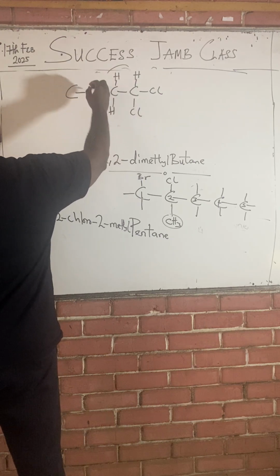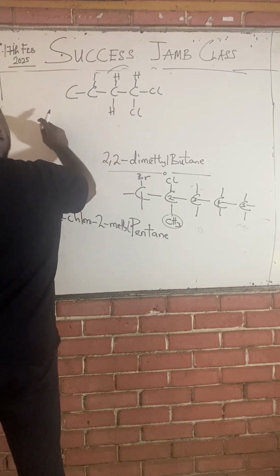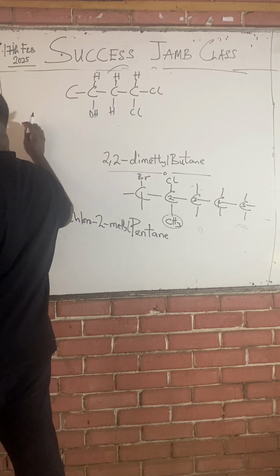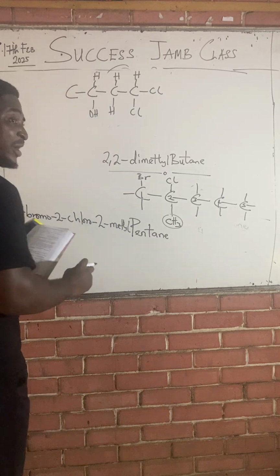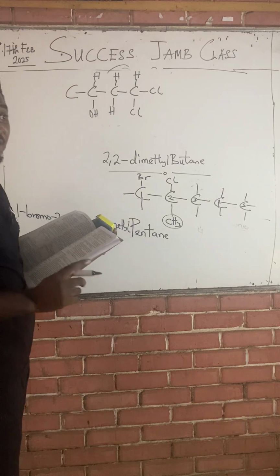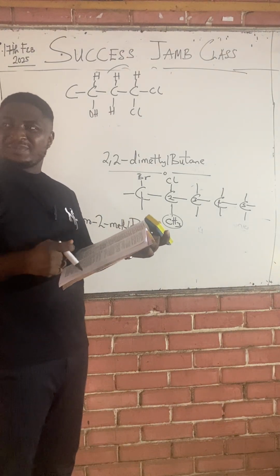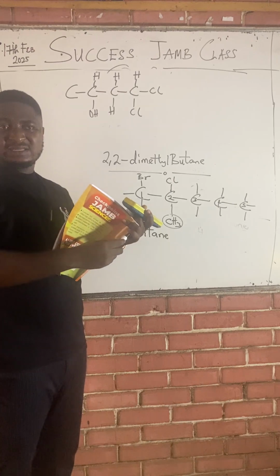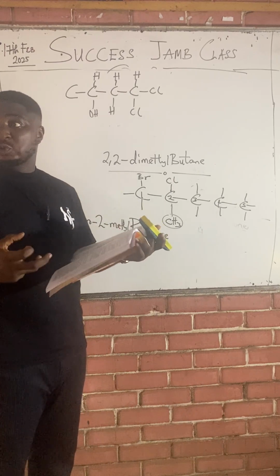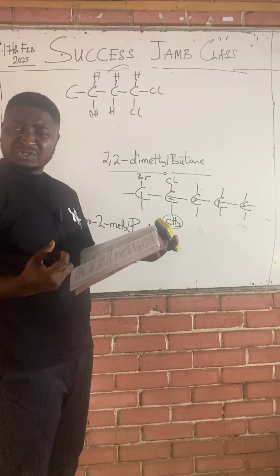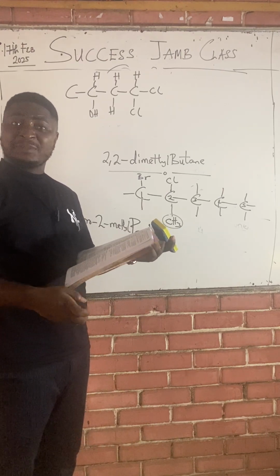Class, if I were you, if you are writing Jamb, every day you should be able to solve one year of Jamb past questions. Solve a full year. If today in your personal timetable you are reading chemistry, say today I'm taking one full year of chemistry. Get Jamb past questions. Make sure you are soaking yourself in preparation. Very important, class. You can't say you're writing Jamb and you don't charge yourself up with the exam questions.